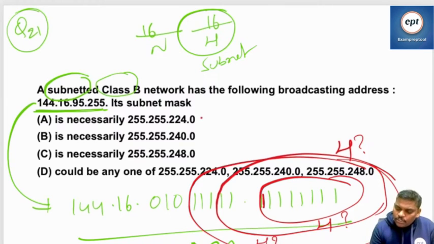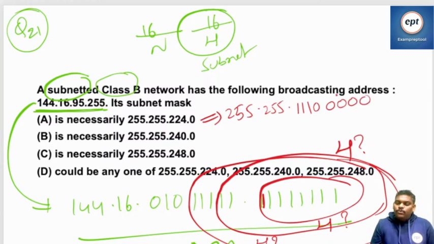Right, fine. Now let's see the first option. 255, 224, that is 111 followed by all zeros.